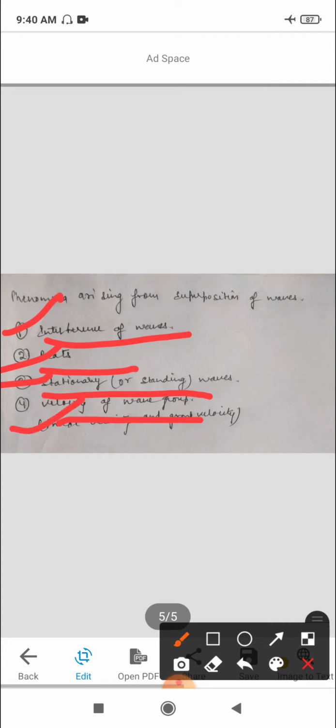Fourth is velocity of wave groups. The principle of superposition is used to find the velocity of a group of waves, which is a very important concept in quantum mechanics.